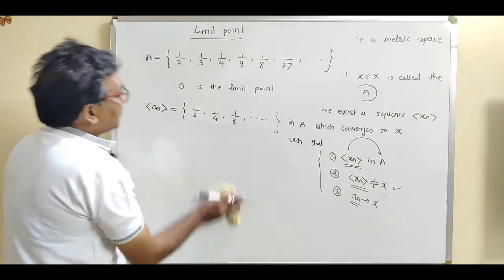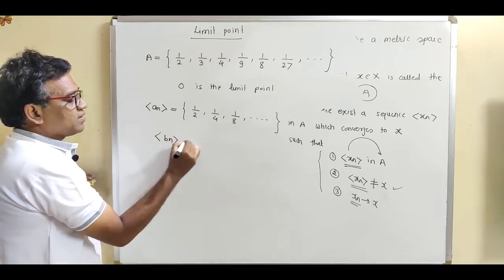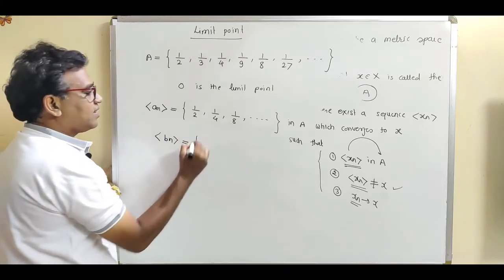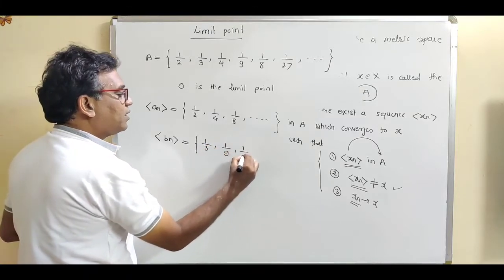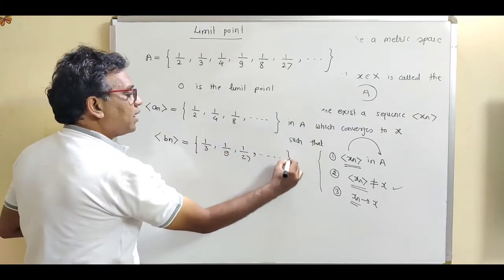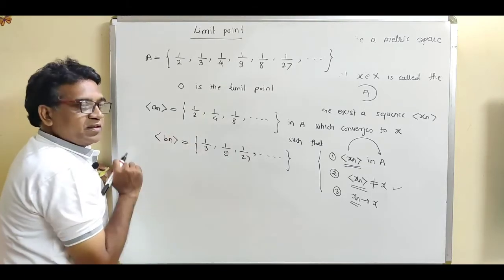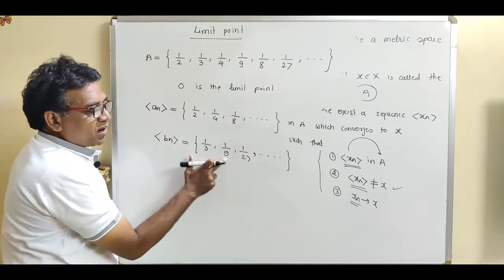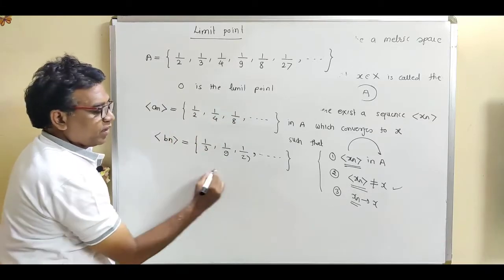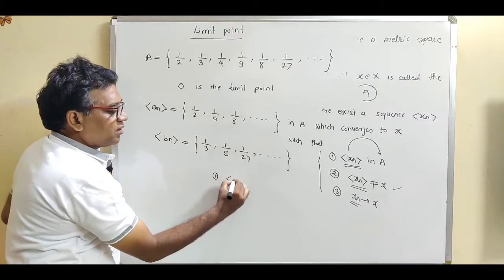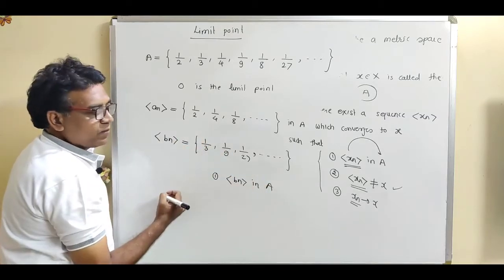Now again we can construct another sequence. Suppose we take Bn equal to 1/3, 1/9, 1/27 and so on. Again we observe the same thing. All the terms of the sequence Bn are from the set A, they are present in A.